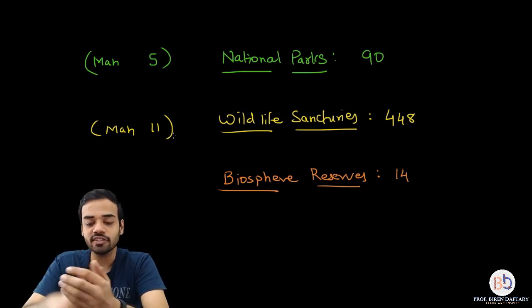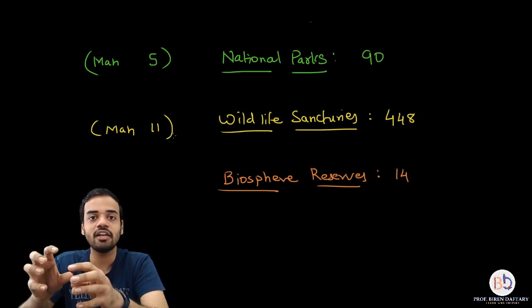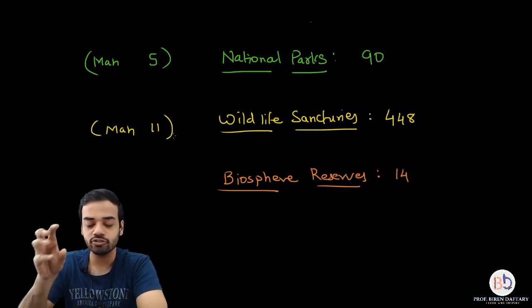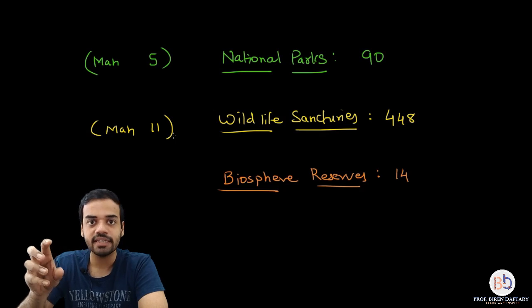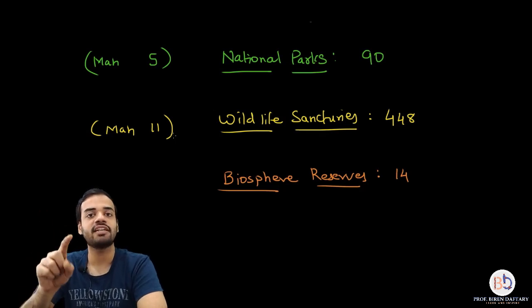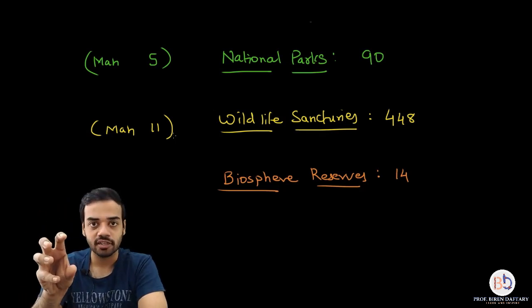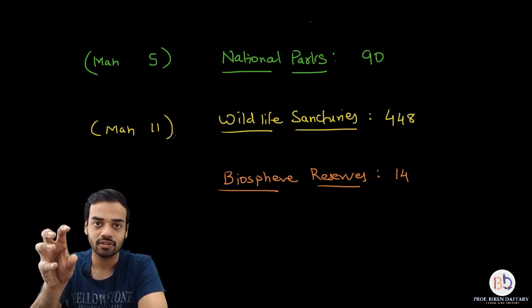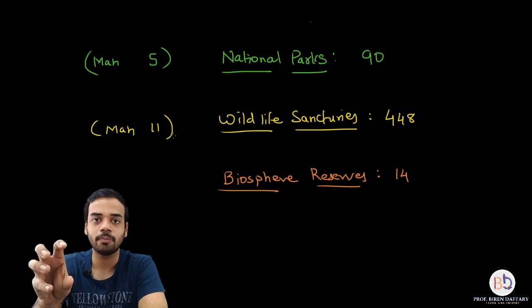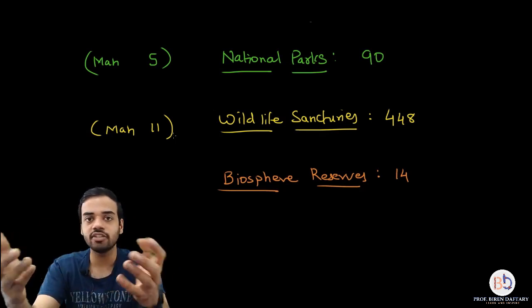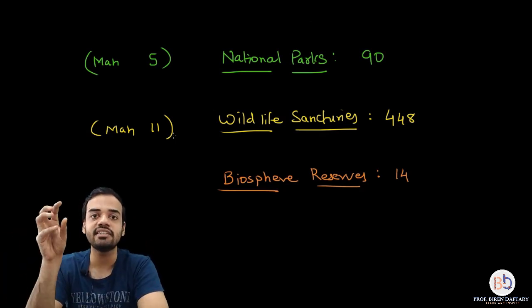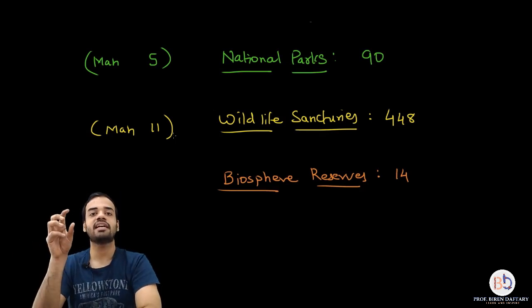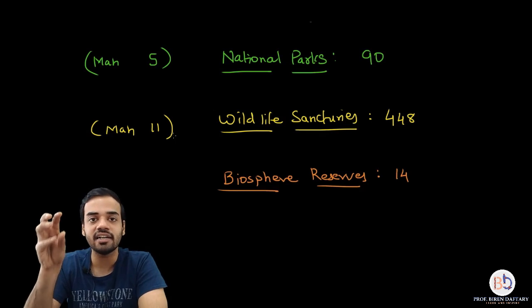Now, the first difference is that a national park has a specific border or a specific area. So if you see on a map the boundary of a national park, it will be very, very specific. That means only the area inside that mark on the map is the national park. The area does not increase or decrease. It is just like each state, each city has a specific area and it remains the same. Similarly, the national parks are clearly marked on the map.